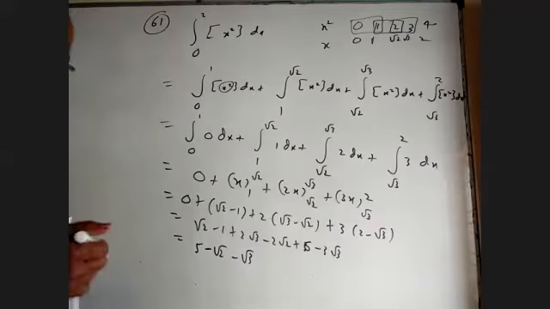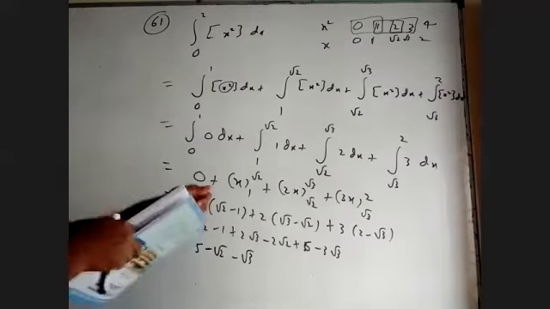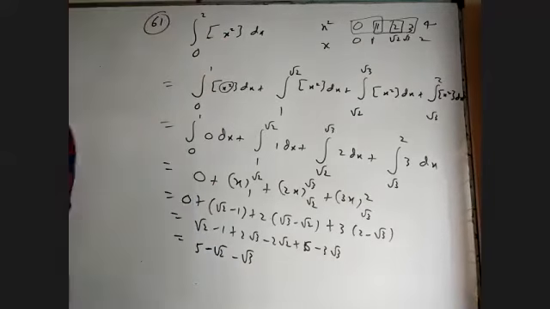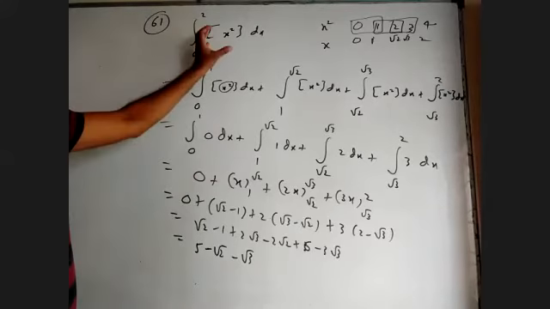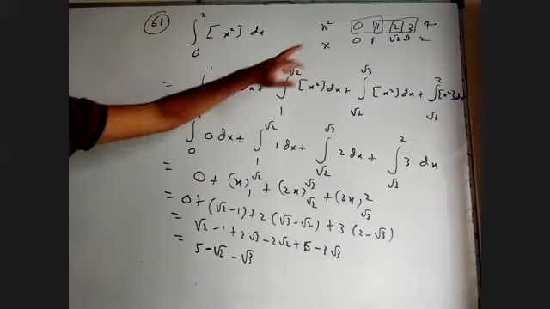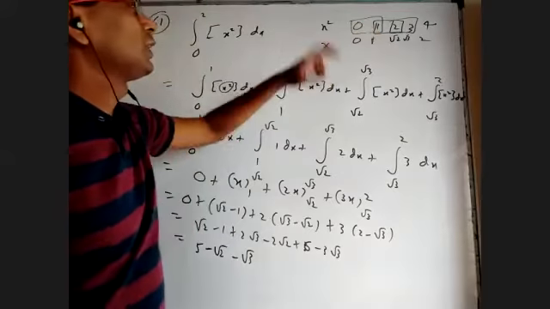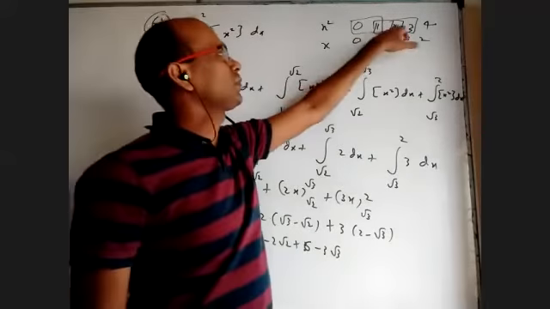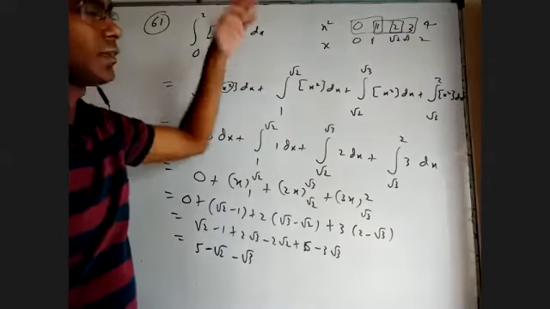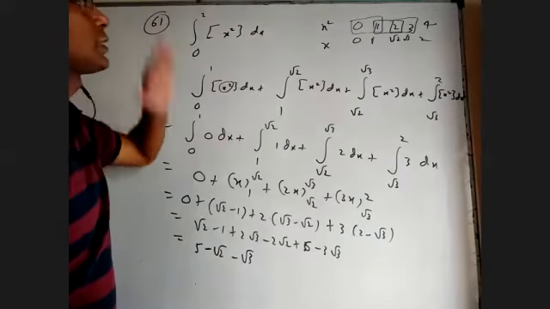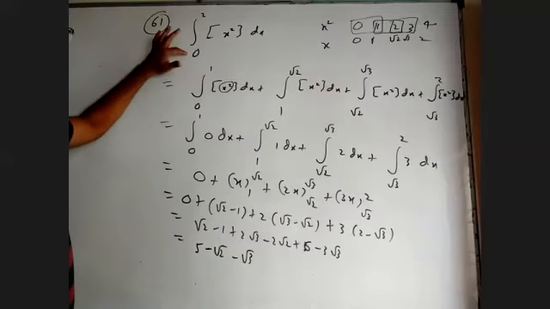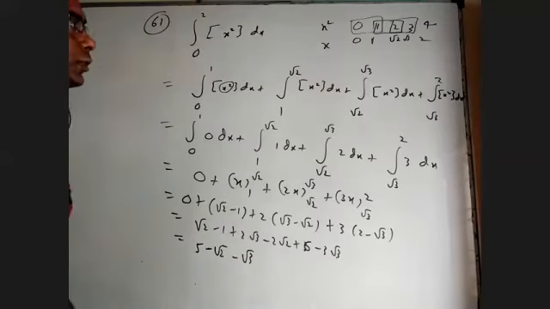Okay, so the main point is that the integer part of x square can be 0, 1, 2, 3, 4, 5, whatever it is. In what interval is it 1? When x square is between 0 to 1, it will be 0. When x square is between 1 to 2, it will be 1. When x square is between 2 to 3, it is 2. When x square is between 3 to 4, it is 3. It cannot be more than 4 because x is between 0 to 2. x square will be between 0 to 4.